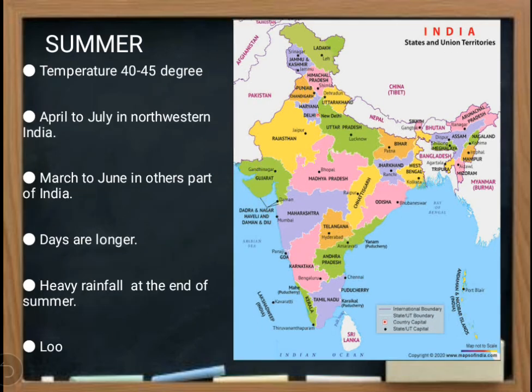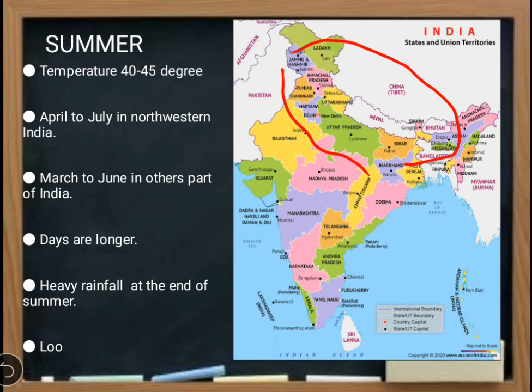Now let us learn about summer. Indian summer starts from April to July in northwestern India. In this part, summer starts in April. But in the rest of the country, summer comes a little early. It comes in March. In this time, temperature remains 40 to 45 degrees, and we know that, no?